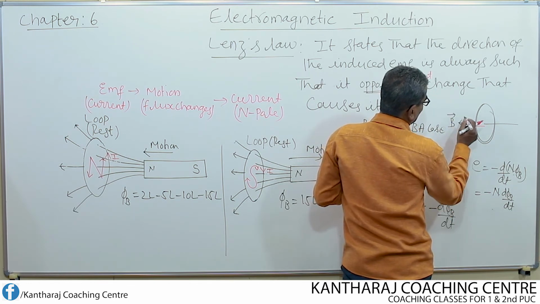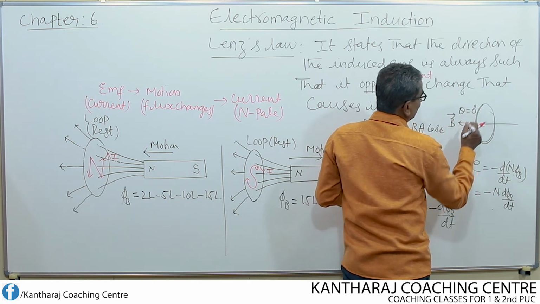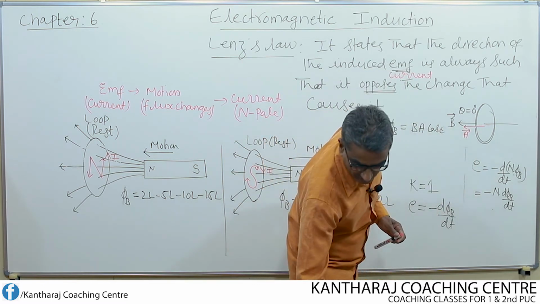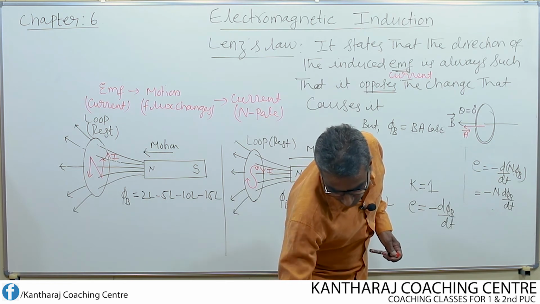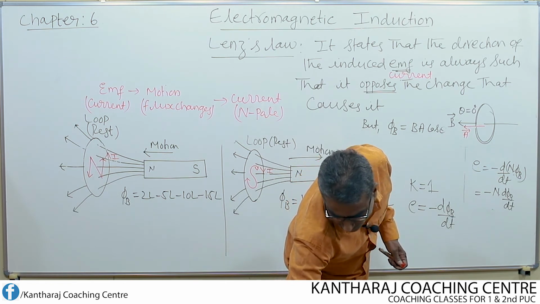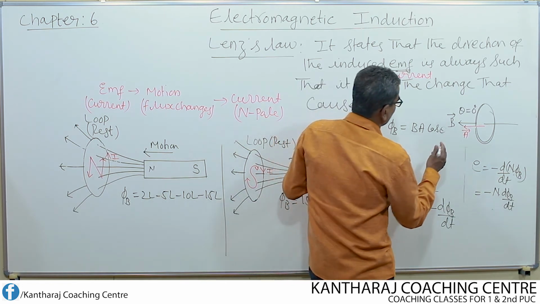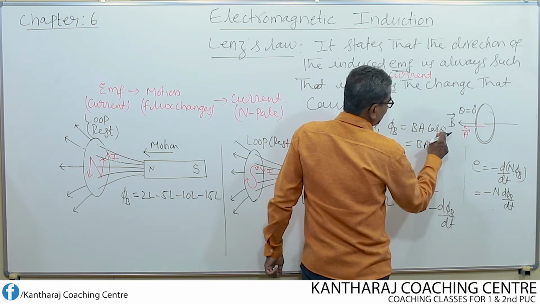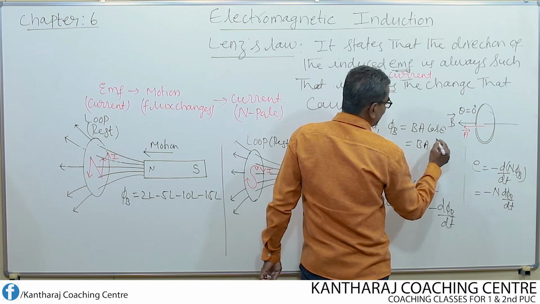Magnetic field and area vector are parallel to each other. Therefore, theta equal to how much? 0 degree. If theta equal to 0 degree, then what happens to this equation? It becomes B into A cos theta, that means cos 0, and cos 0 is nothing but 1.